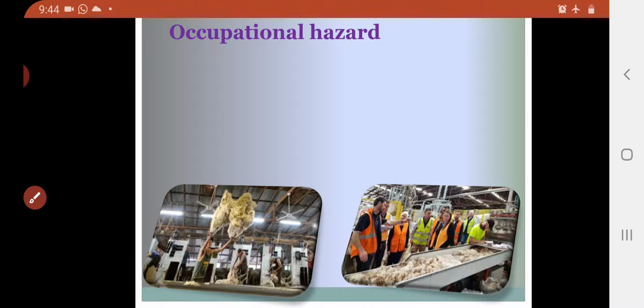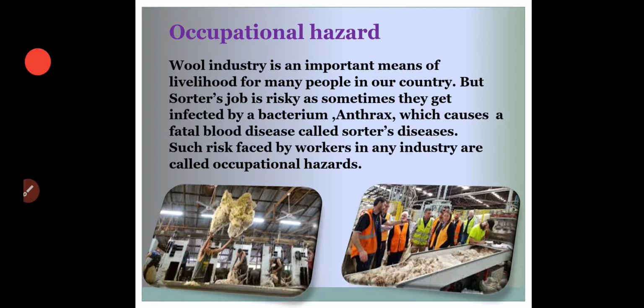At that time they may be attacked by some diseases. So in a particular factory, sometimes workers will get some diseases. That type of disease is called an occupational hazard.